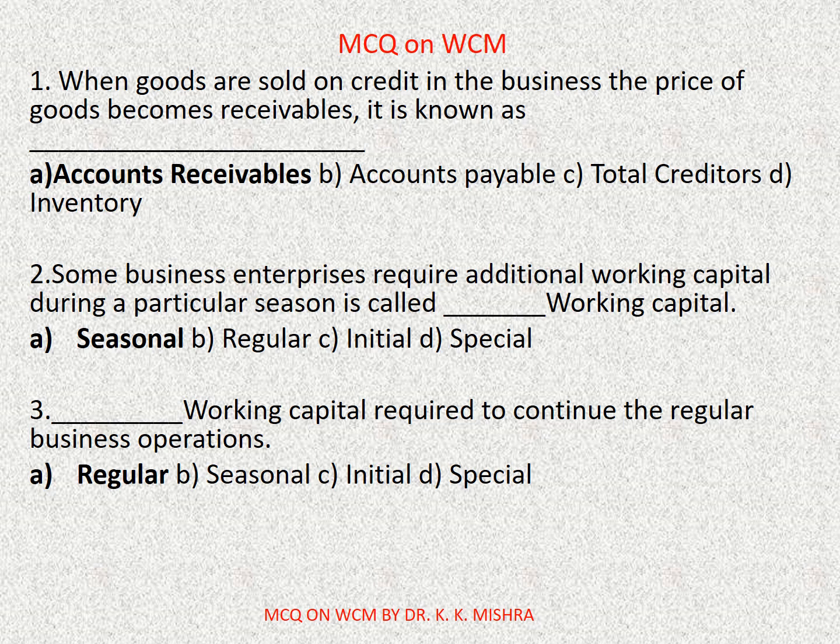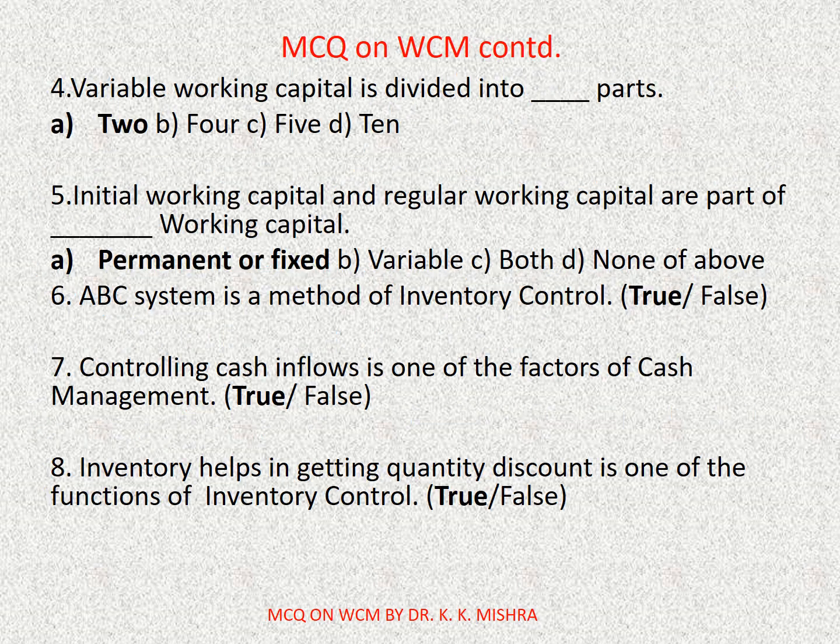Question number 3. Dash working capital required to continue the regular business operations. Options are A. Regular, B. Seasonal, C. Initial, D. Special. Correct option is A. Regular. Now move to next slide.